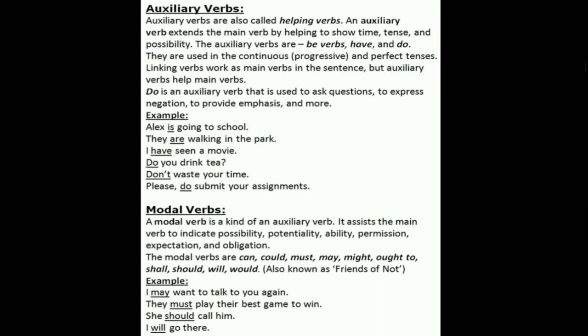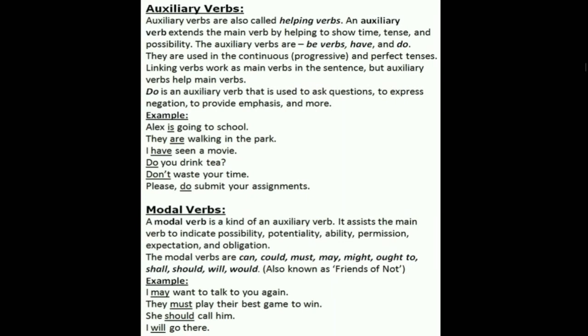Number 5. Auxiliary verbs. Auxiliary verbs are also called helping verbs. An auxiliary verb extends the main verb by helping to show time, tense, and possibility. The auxiliary verbs are be verbs, have and do. Have verb means have, has, and had. Be verbs, as I already told you, am, is, are, was, were, and will be, shall be. And do means do, does, did, done. Okay, they're used in the continuous or progressive and perfect tenses.